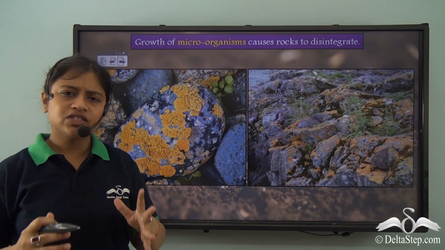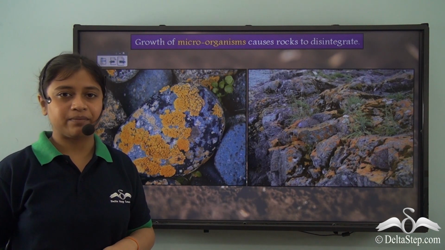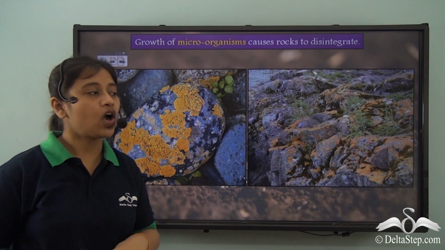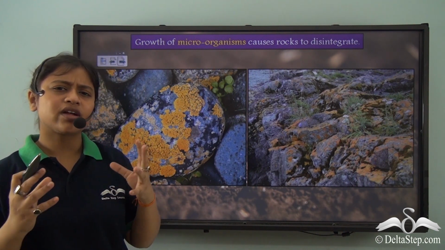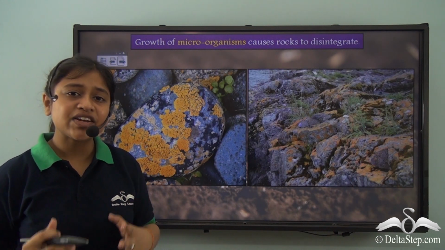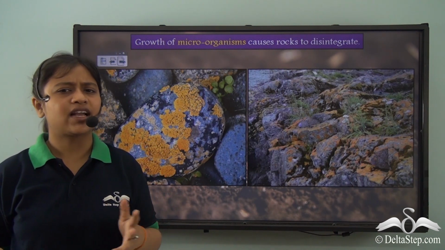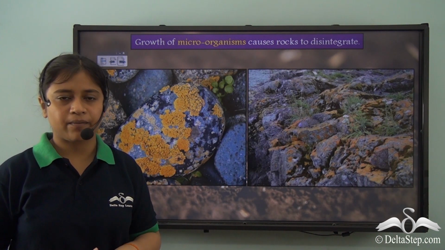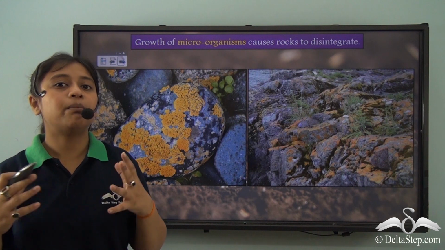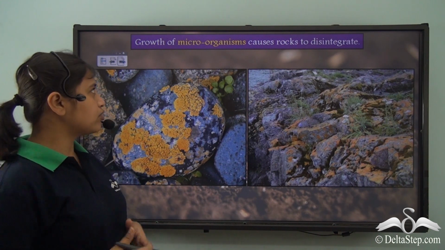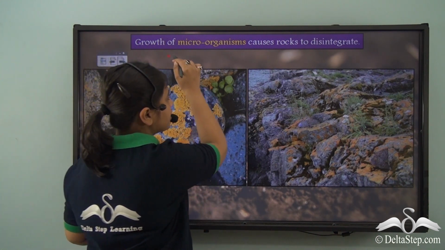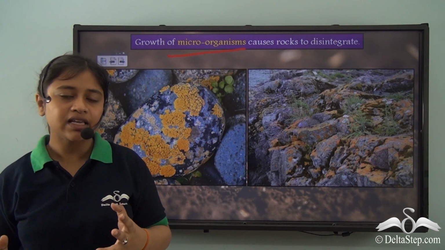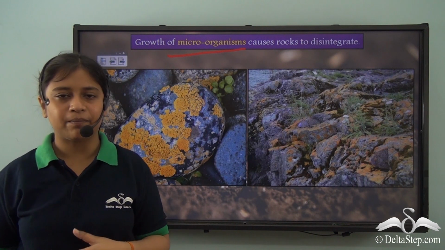So you know, biological weathering is the most interesting one, as it talks about microorganisms working on the rocks. So the microorganisms tend to secrete acids, different kinds of acids that tend to break or loosen up the rock, right? This is leading to biological weathering. So you know that the growth of microorganisms causes rocks to disintegrate. It makes them very weak and eventually breaks them, right?